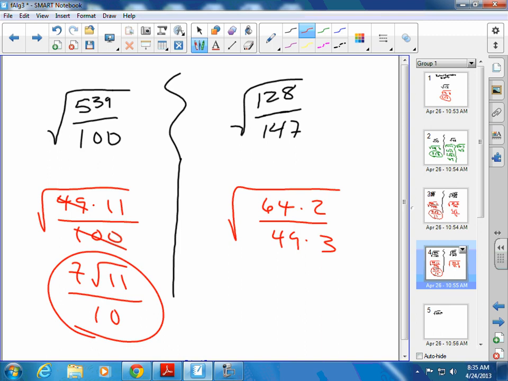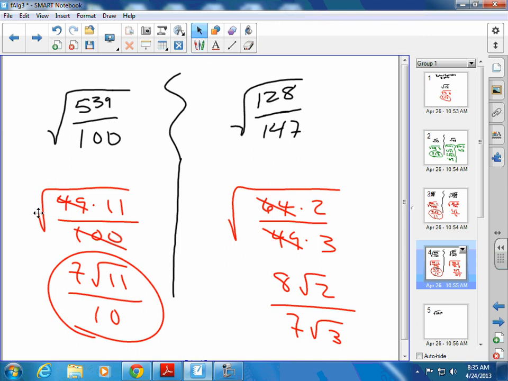Over here, square root of 64, 8. So that's coming out as 8. The 2 is going to stay. Over 49 comes out as 7. The 3 is going to stay. Anybody get that one? That was a little tougher. There wasn't a perfect square in here. We had to break up both numbers. Okay, next one.